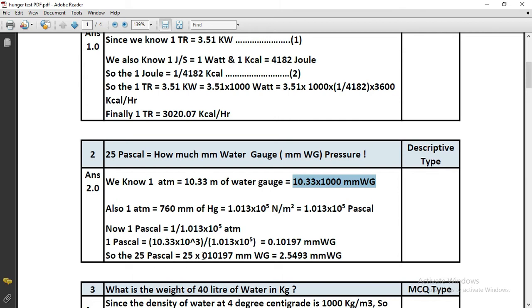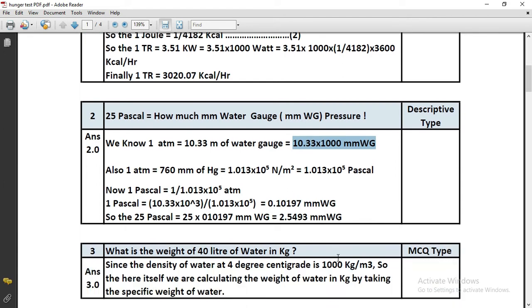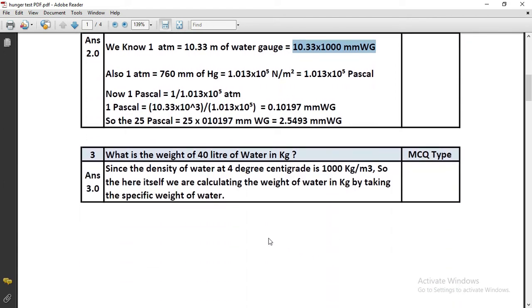So 25 into 0.10197 millimeter of water gauge, and this will be 2.5493 millimeter of water gauge. Let's move to the third question.